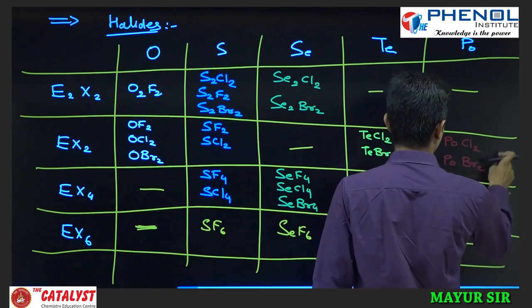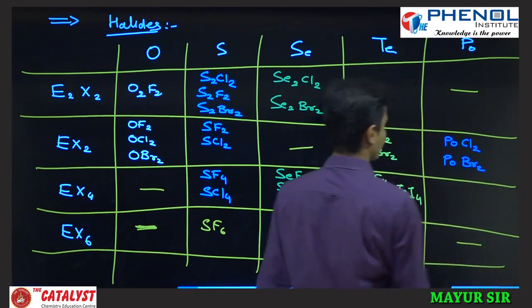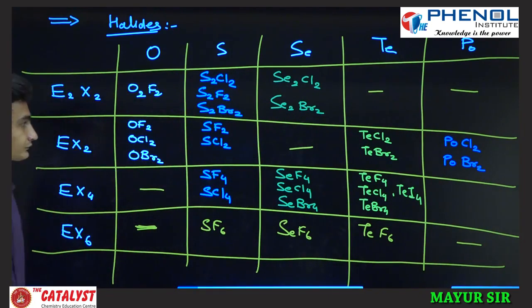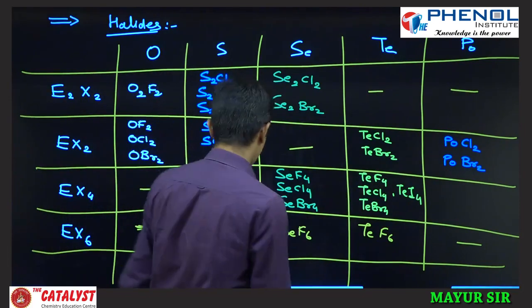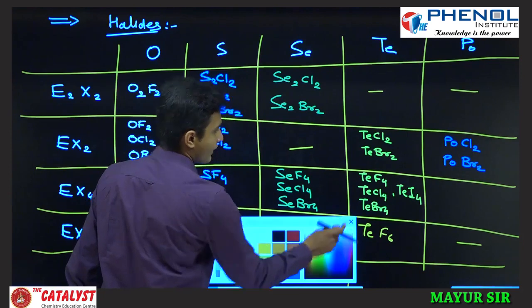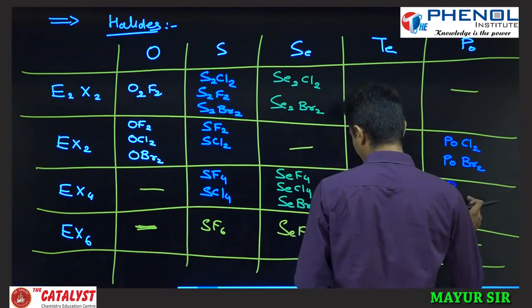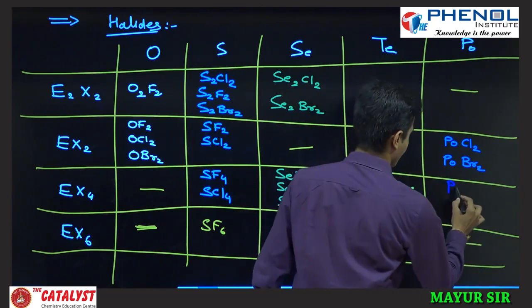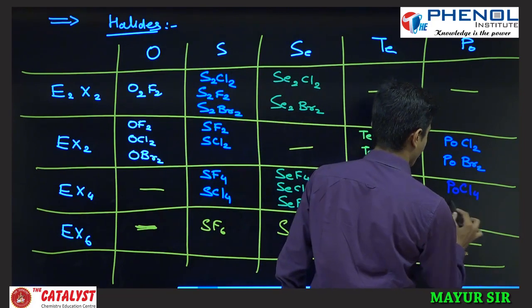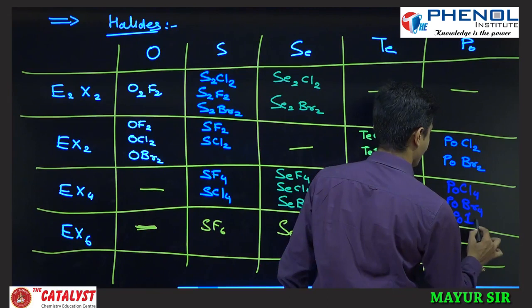If you don't see these letters, then we will convert some into another color. And for polonium, PoCl4, PoBr4 and PoI4 are possible.